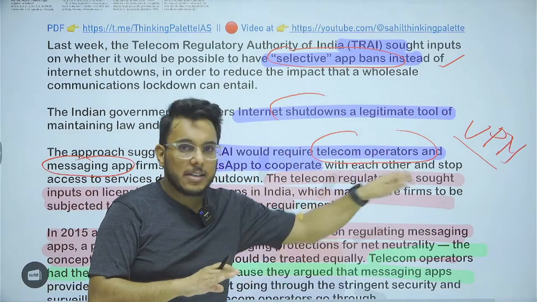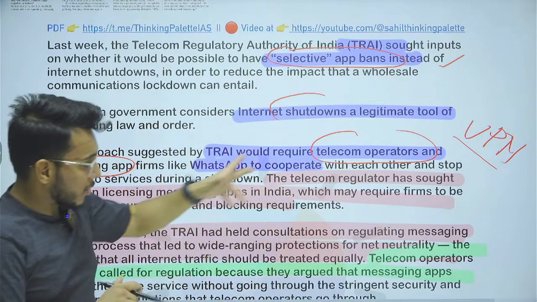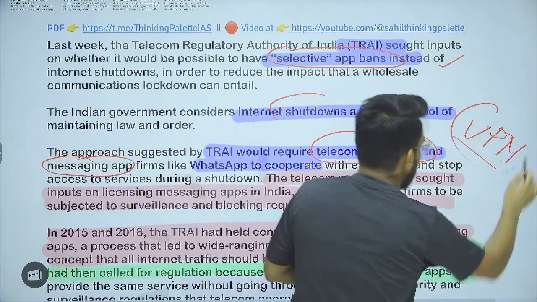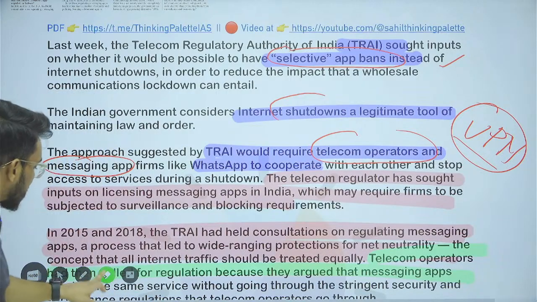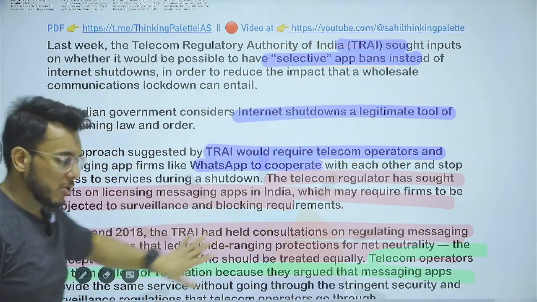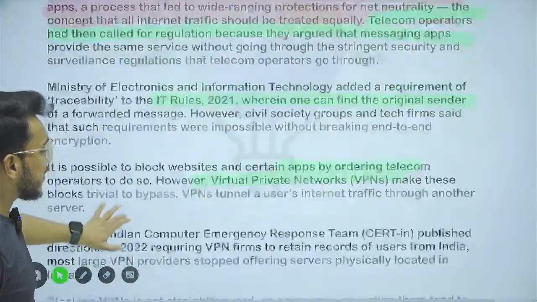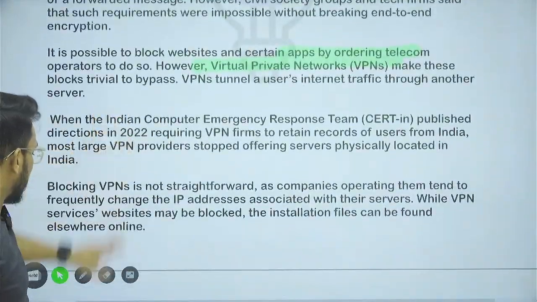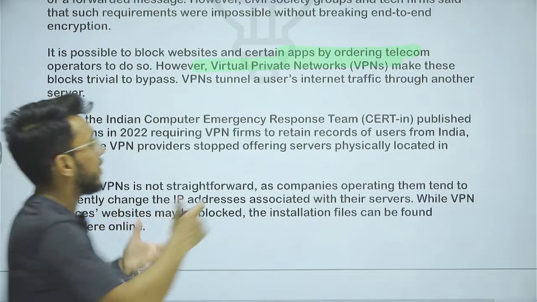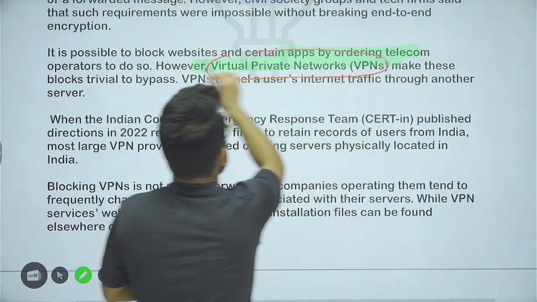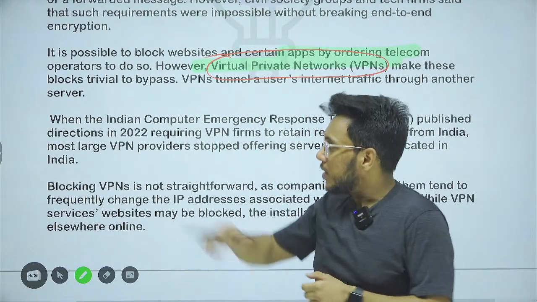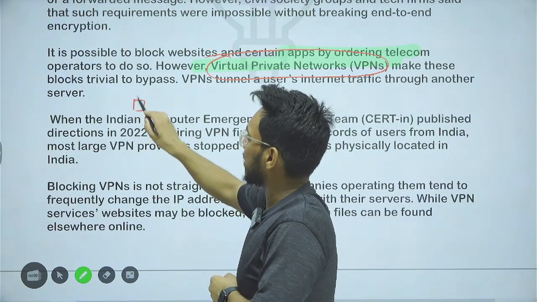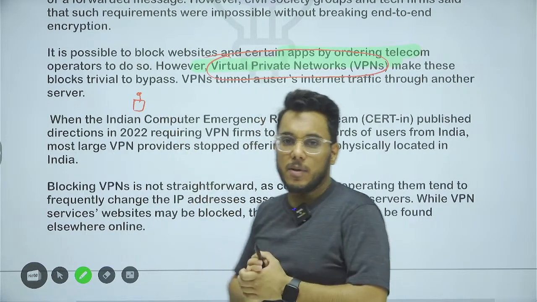We will discuss the VPN also. Basically, guys, over the past few years the government has developed an attitude that even VPNs should be regulated. Why? Suppose you want to access some website.